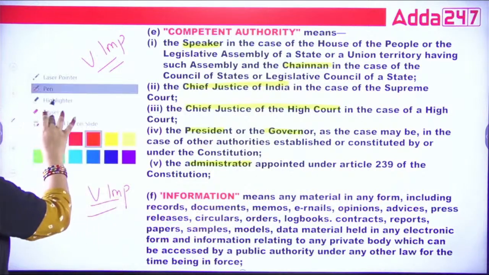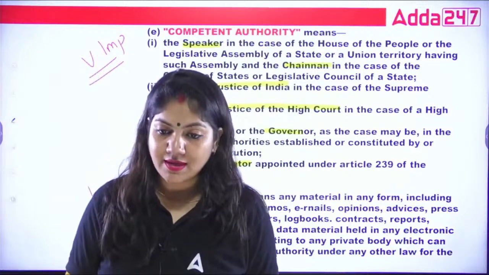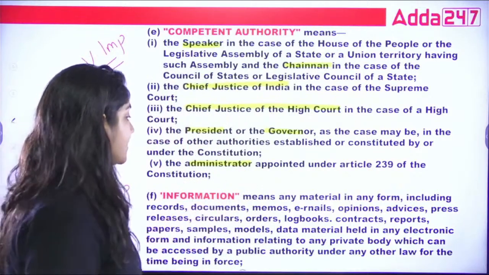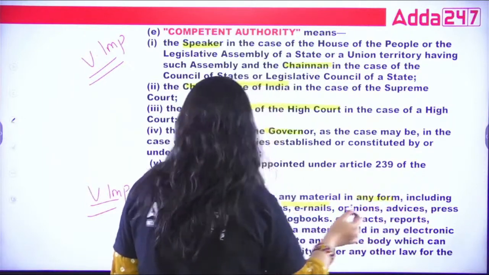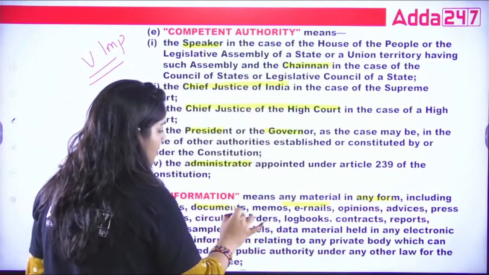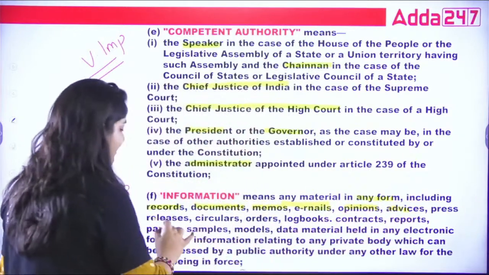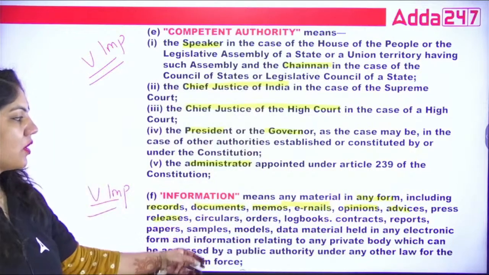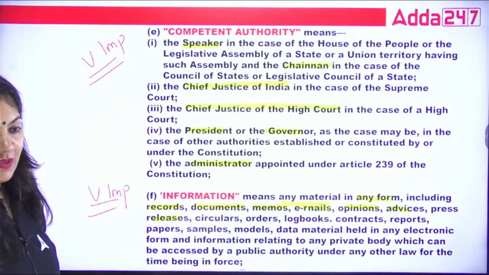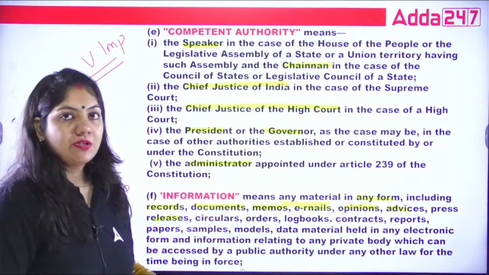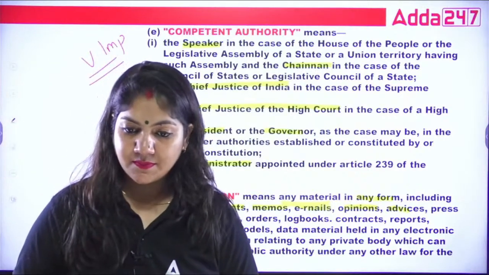What is information? So information, what we can ask from the public authority, that is called information. So guys, information means any material in any form, including records, documents, memos, email, opinions, advices, press releases, circulars, orders, logbooks, contracts, reports, papers, samples, models, etc. So these are the information that we can ask from the public authority. This is called information. Got it?